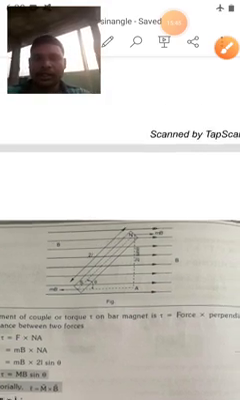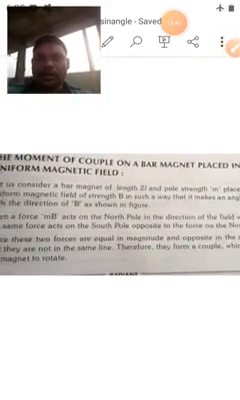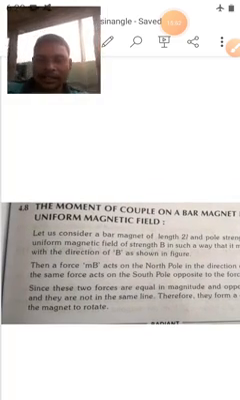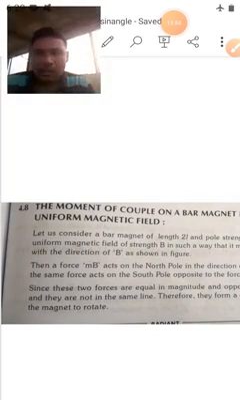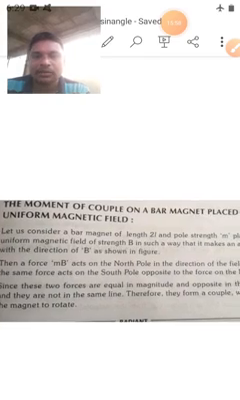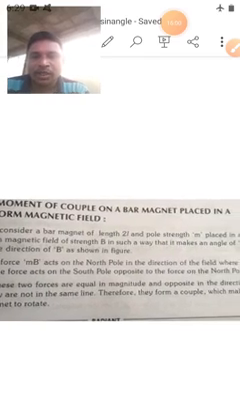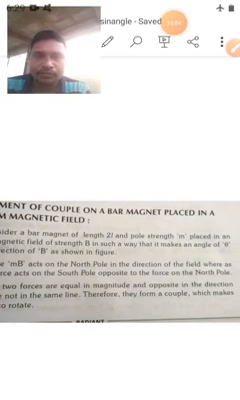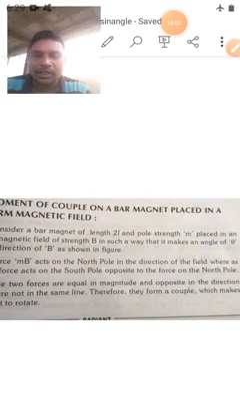Now we go to the theory. I will explain it line by line. See here, in the first line: let us consider a bar magnet of length 2L. Of course, the length of the bar magnet is 2L, and the pole strength is M. Pole strength, as I already told you, is the ability of attraction or repulsion acting at the ends of the poles.